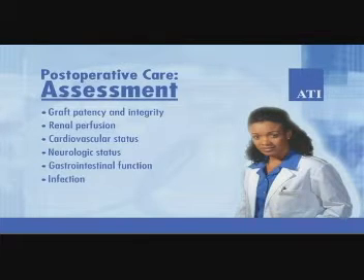To assess for renal ischemia, monitor hourly intake and output, daily weights, CVP and PA pressures, and daily BUN and serum creatinine measurements. To assess cardiovascular status, monitor the ECG for dysrhythmias, and check serum electrolytes and arterial blood gases. Be alert for symptoms of myocardial infarction, and be sure to assess peripheral pulses. To assess neurologic status, monitor sensation and movement of the lower extremities. For gastrointestinal function, check bowel sounds, because paralytic ileus is common.